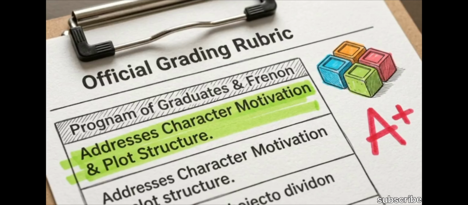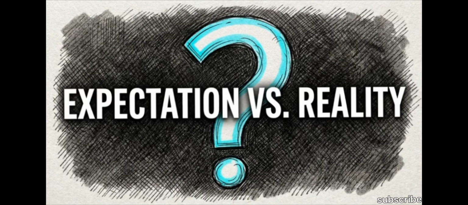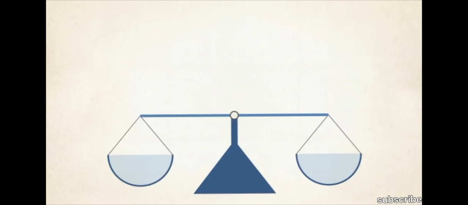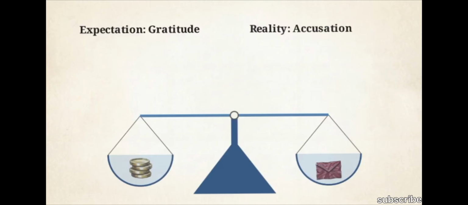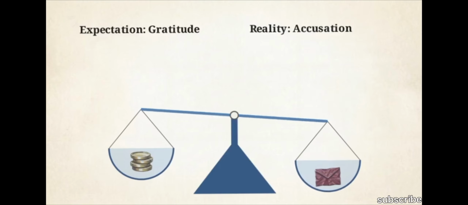drifting off topic. The most complex concept tested in this chapter is the thematic irony found in the conclusion. This balance scale tracks the contradiction at the end of the story. On one side, we have the postmaster's effort to help. On the other, we have Lencho's letter calling him a thief. The tilt in the scale represents situational irony.